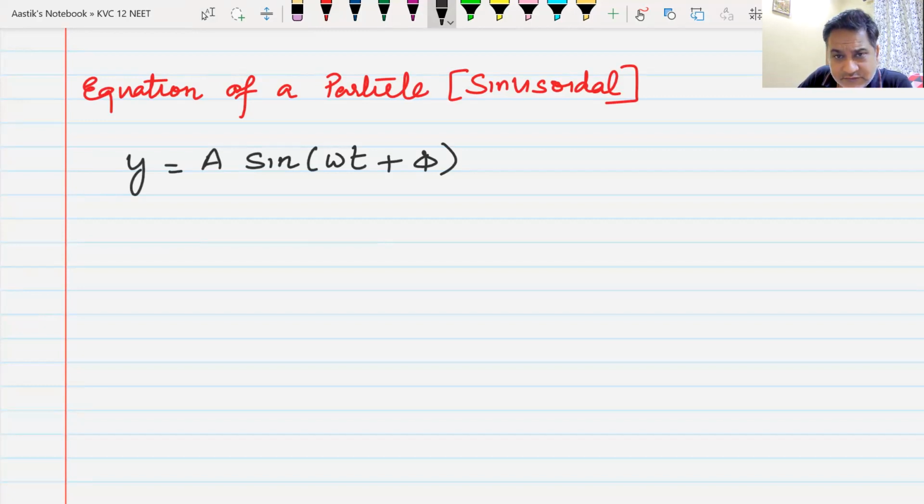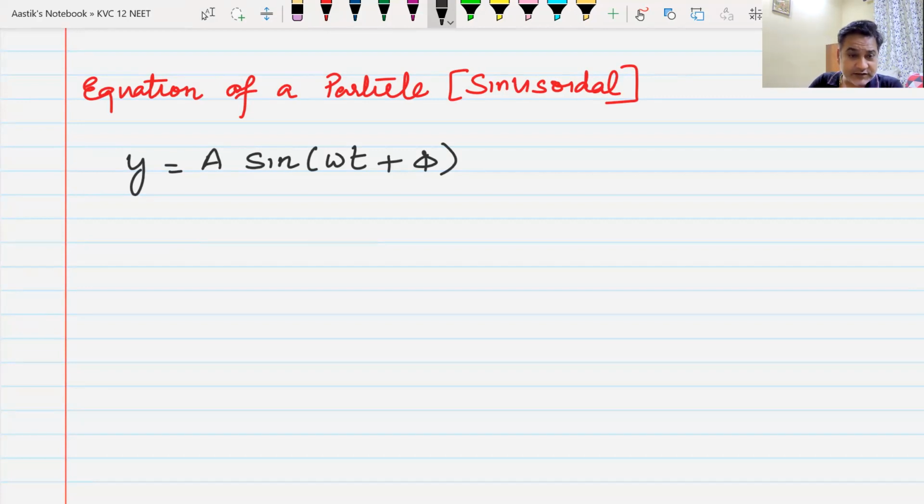Have you seen this form of wave anywhere? Have you seen this equation anywhere? Yes or no? Where have you seen this equation?